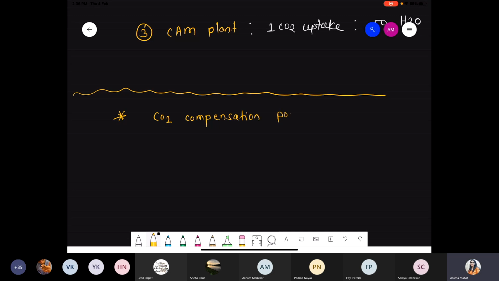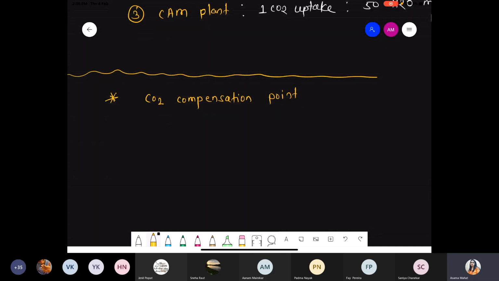Carbon dioxide compensation point. In case of the carbon dioxide compensation point, simply we are talking about the rate of photosynthesis as well as the respiration. They both balance with each other, because there is no net exchange of carbon dioxide as well as oxygen. So photosynthesis and respiration, both balance each other.